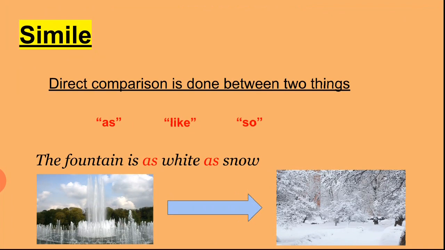So I'll repeat, the words are as, like and so. See the example. The fountain is as white as snow. Here the comparison is done between fountain and snow, and for comparing fountain and snow, the word as is used. So here the figure of speech is simile.